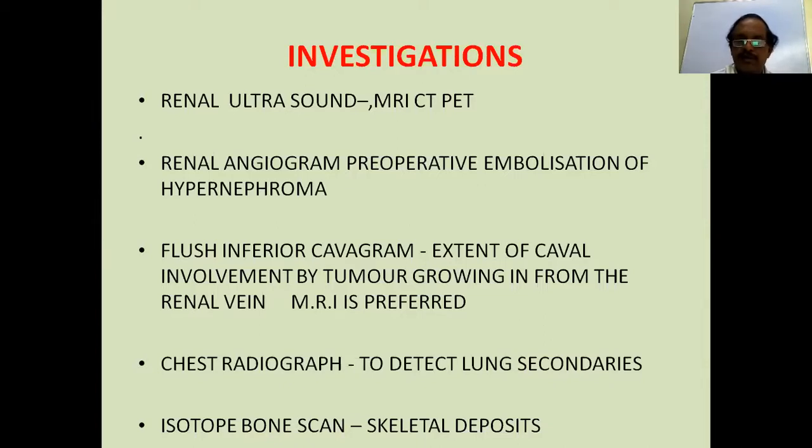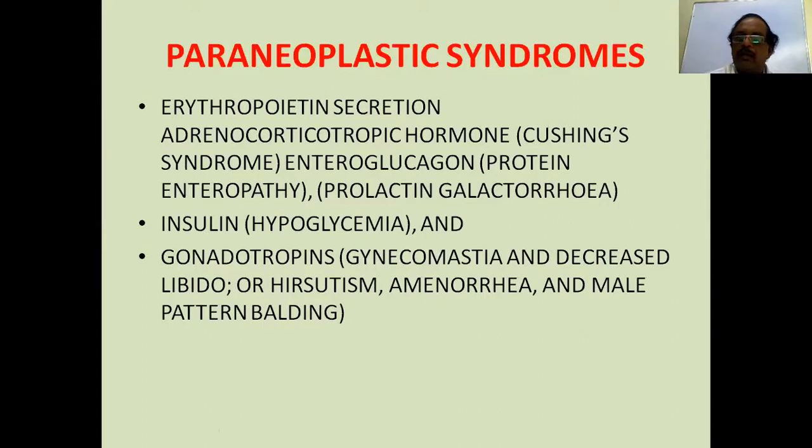Chest radiography is a must to detect lung secondaries, which are common. And isotope bone scans to diagnose bone secondaries. So with all these things, you have an idea how the tumor is, whether it's confined or has already developed metastasis.